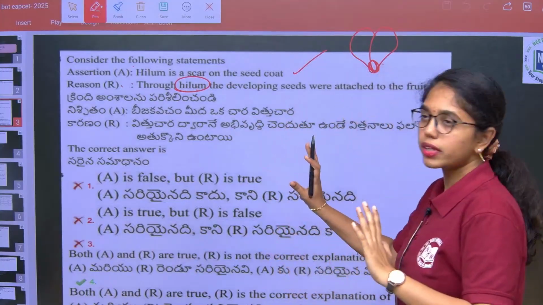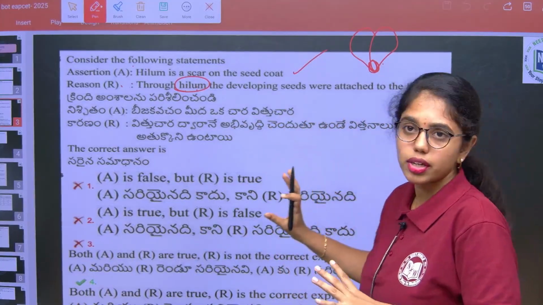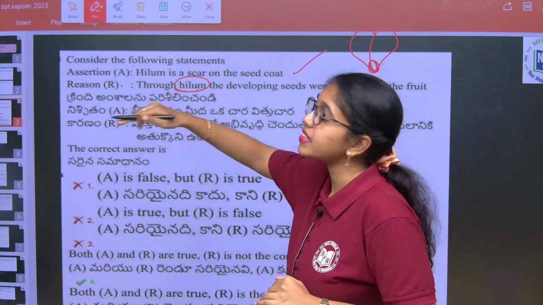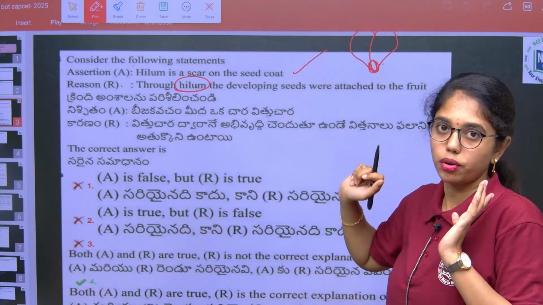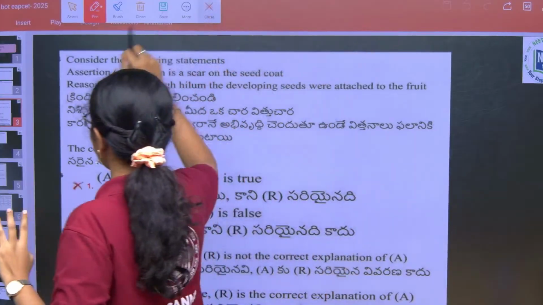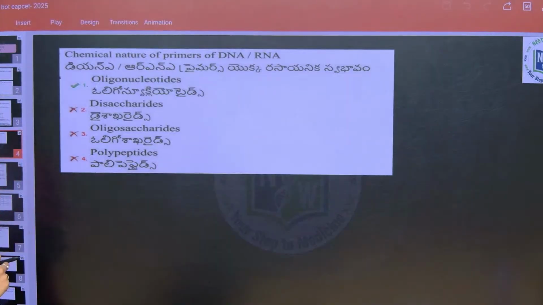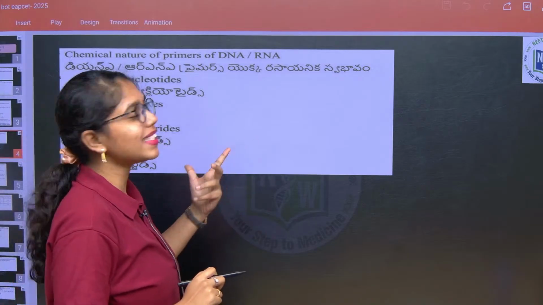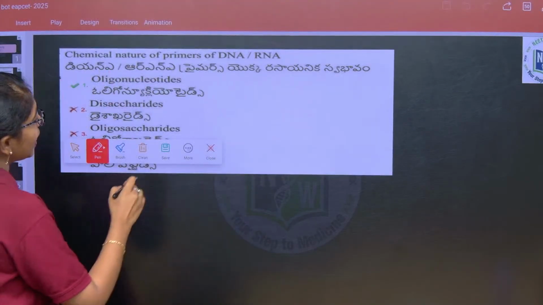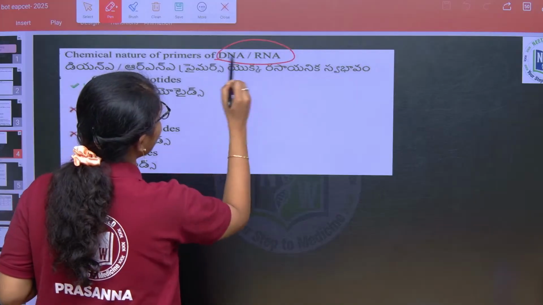This is how you have to tackle it, Nana. Whenever you see an assertion-reason question, check whether reason is explaining assertion or not. Once you check that both the statements are true, then you can easily decode it. Okay, and then this is from Molecular Basis of Inheritance, a single statement. Chemical nature of primers of DNA and RNA.